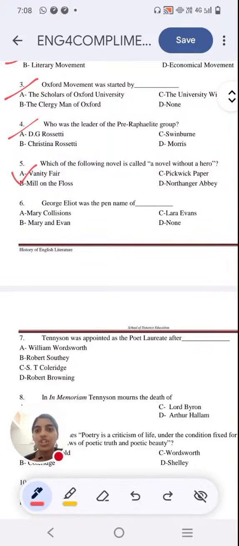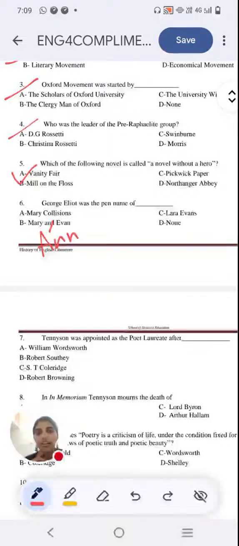Next question, George Eliot was the pen name of? Option A, Mary Collinson. Option B, Mary Ann Evans. Okay, there's a bit of a typo here. I'm not using a pen, so my handwriting could come across as very weird. Option C, Lara Evans.